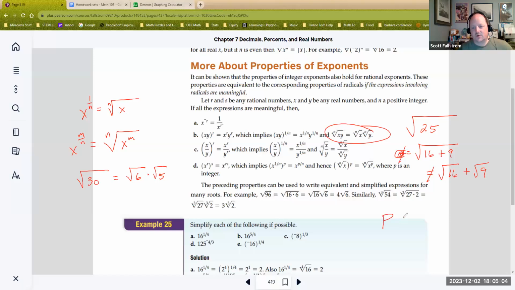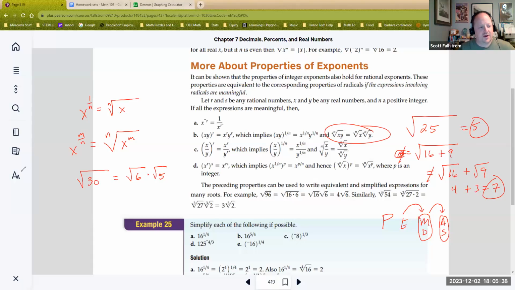If you remember your order of operations, and maybe I'll group them this way from here on so that you can remember these grouped together. Exponents distribute over multiplication and division. Multiplication and division distributes over addition and subtraction. But exponents, if they try to go over addition and subtraction, it's just not true. Square root of 25 is 5, but the square root of 16 is 4, the square root of 9 is 3, and I got to tell you, 5 is not the same as 7, so it does not work.